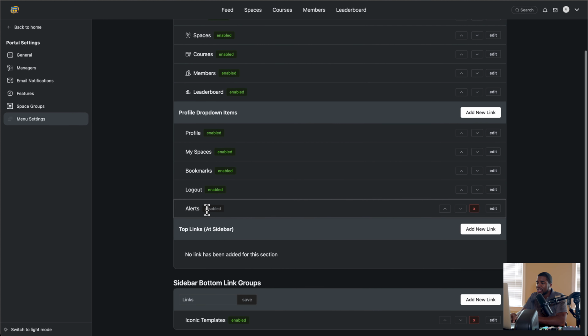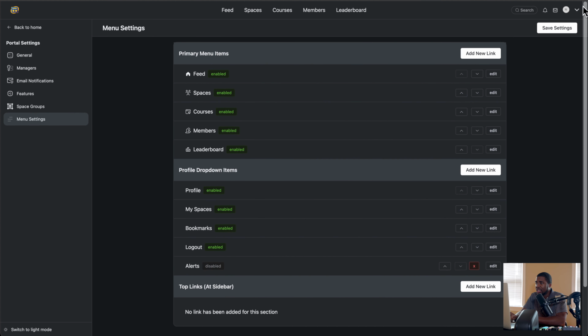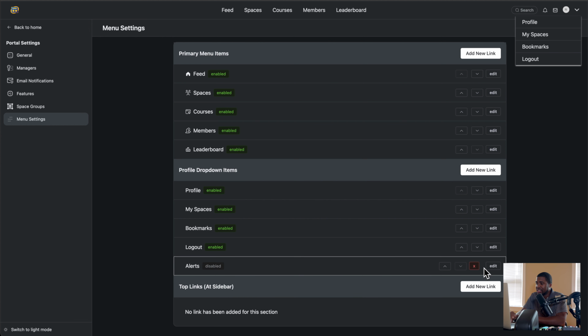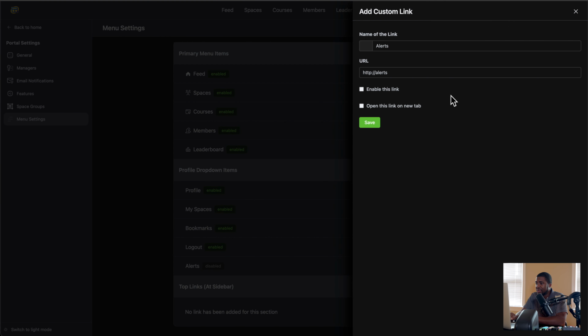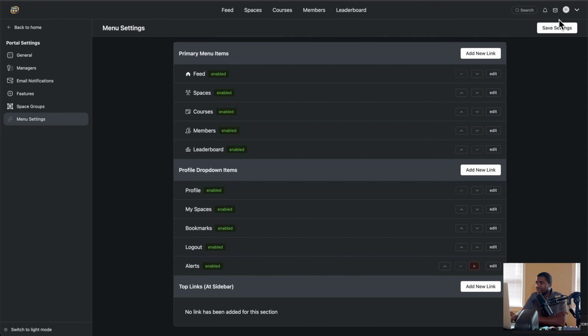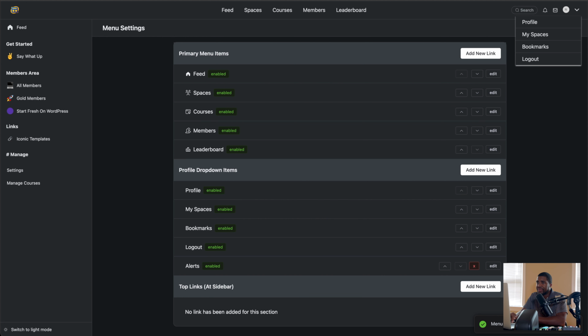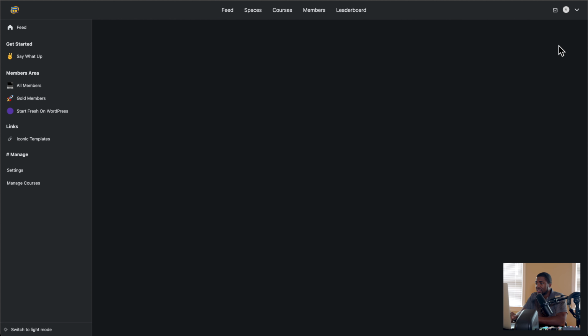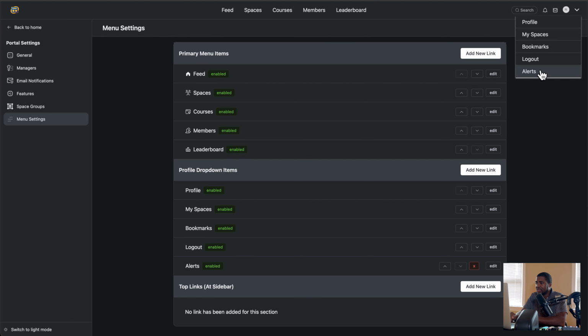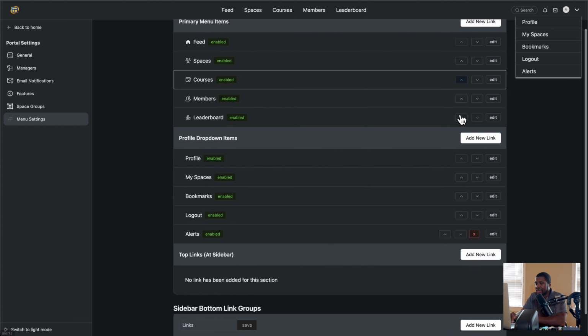and then you can decide to turn it on or off. So for instance, I added alerts, and you don't see it here because it is off. It's disabled. But if I enable this link, click save, and I refresh this, because you see it's not there yet. Now you see alerts right here. And this would be a custom link going off the page.